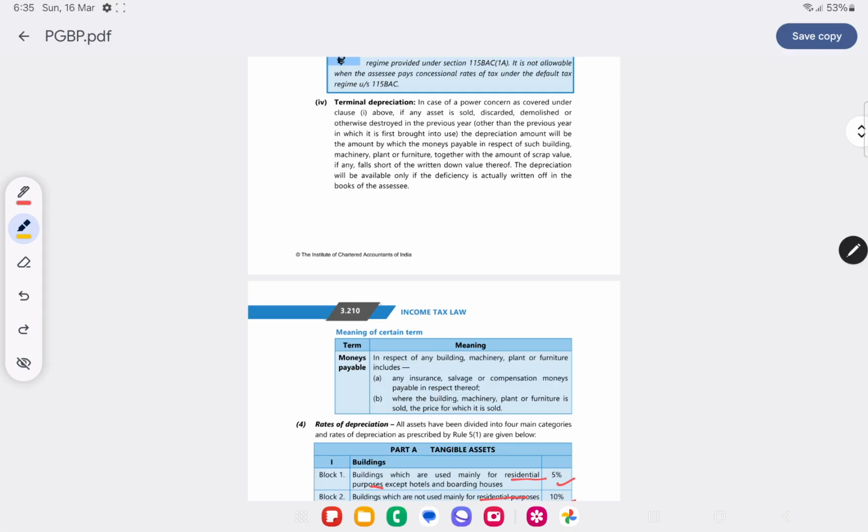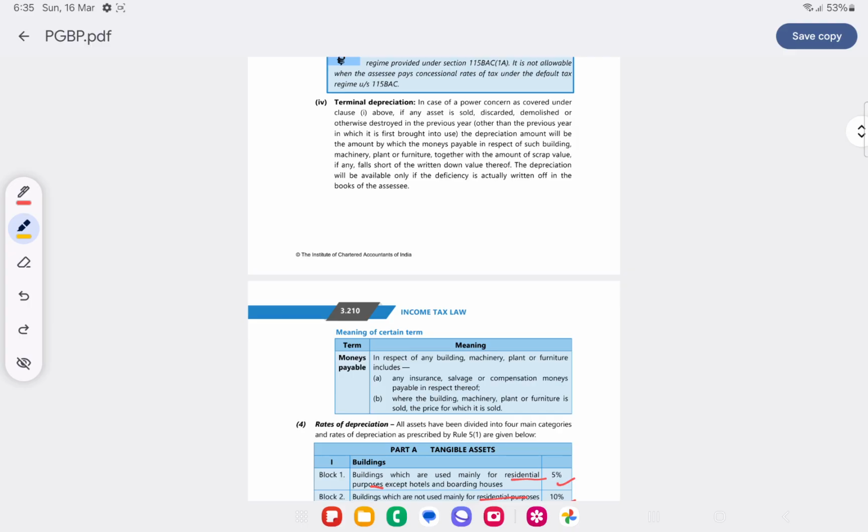One more thing, additional depreciation is allowable only when the new asset is purchased in the first year only, otherwise it is not allowed. But what is the exception? If it is used less than 180 days, 10% will be allowed, and next year again 10% will be allowed.